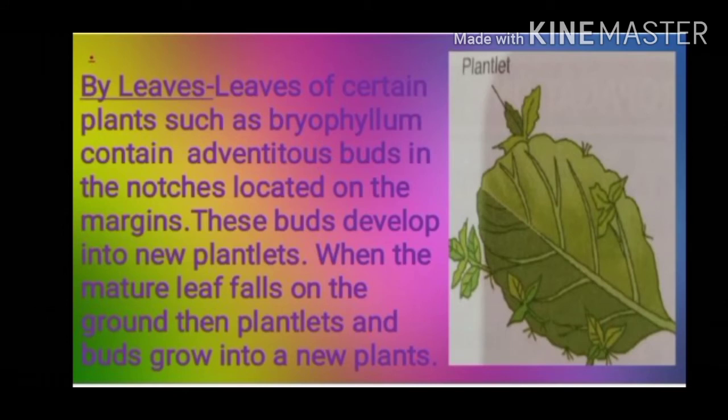By leaves. Leaves of certain plants such as Bryophyllum contain adventitious buds in the notches located on the margins. These buds develop into new plantlets. When the mature leaf falls on the ground, the plantlets and buds grow into new plants. This is the reason why Bryophyllum is also called the nursery of plants, because from a single leaf itself we can have numerous Bryophyllum plants.